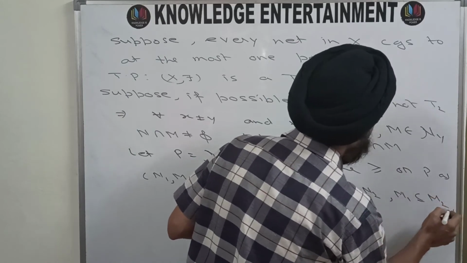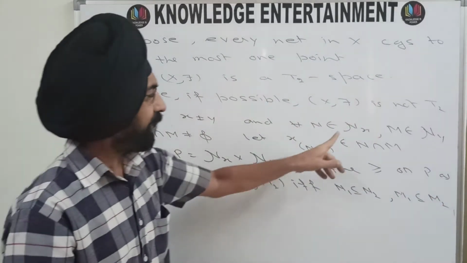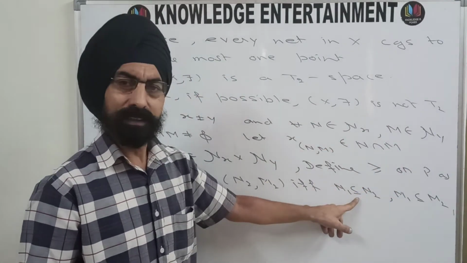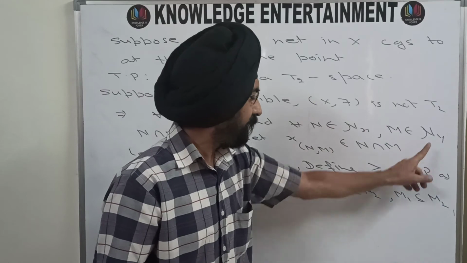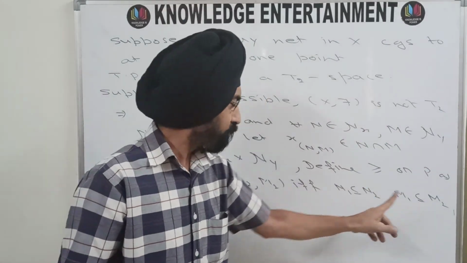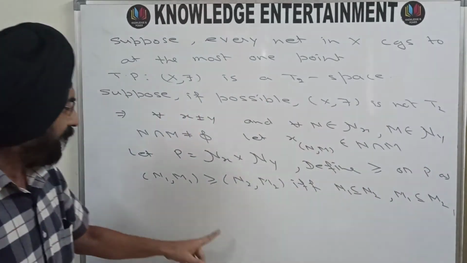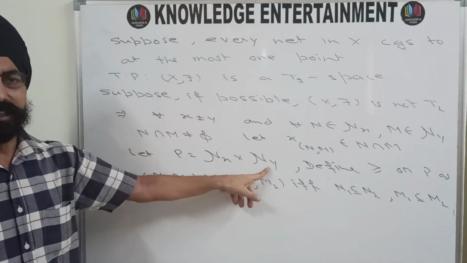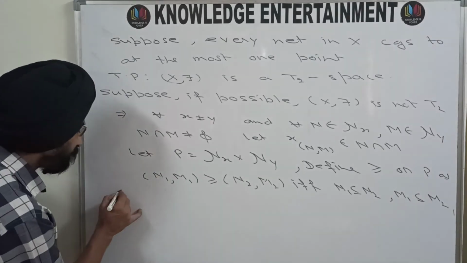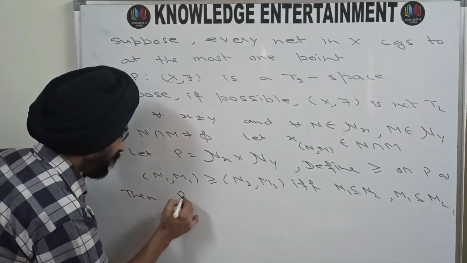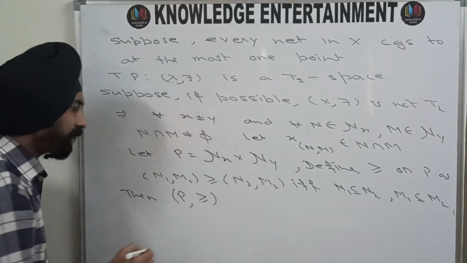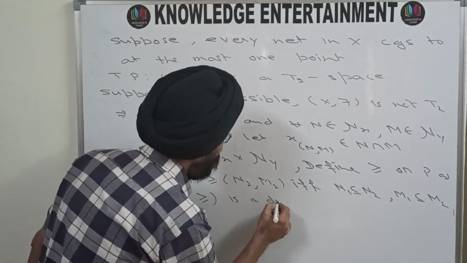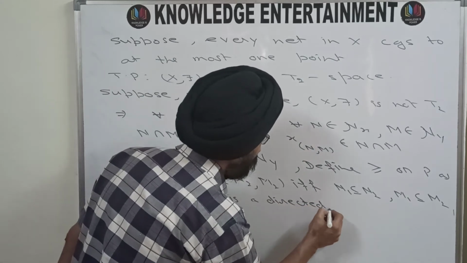So in this way, using the two binary operations of Nx and Ny, for Nx the binary operation is this subset of, for Ny this subset of is the binary operation. Using these two binary operations, I have defined the binary operation on the set P, which is the Cartesian product of Nx and Ny. So then this P with this newly defined binary operation is a directed set.